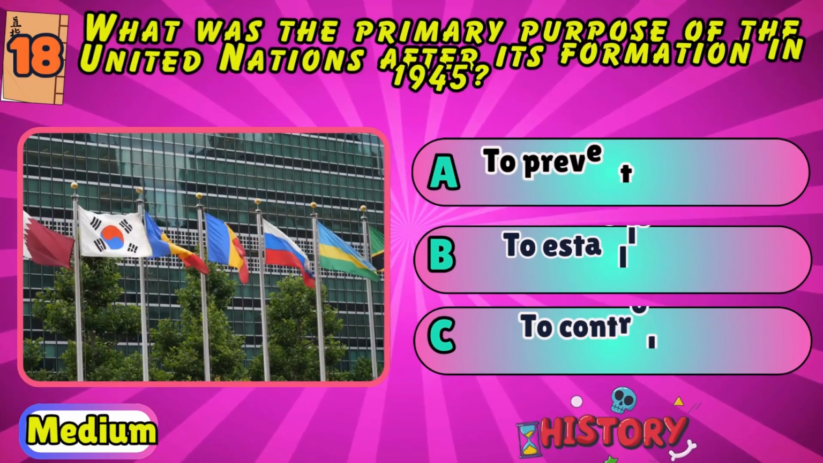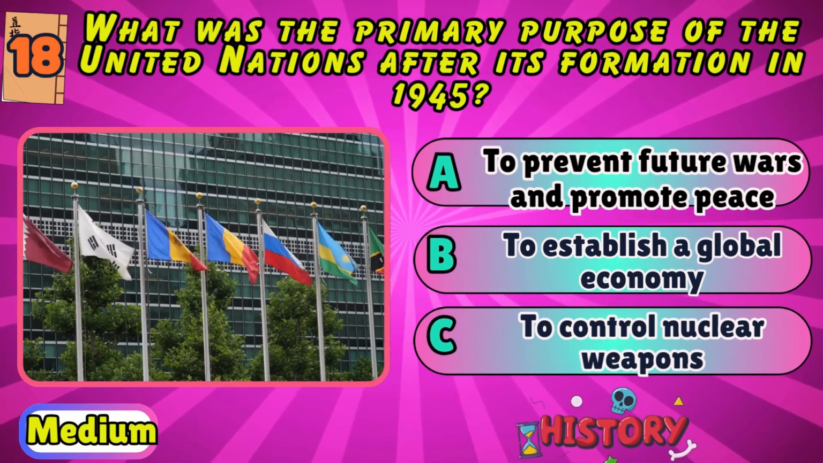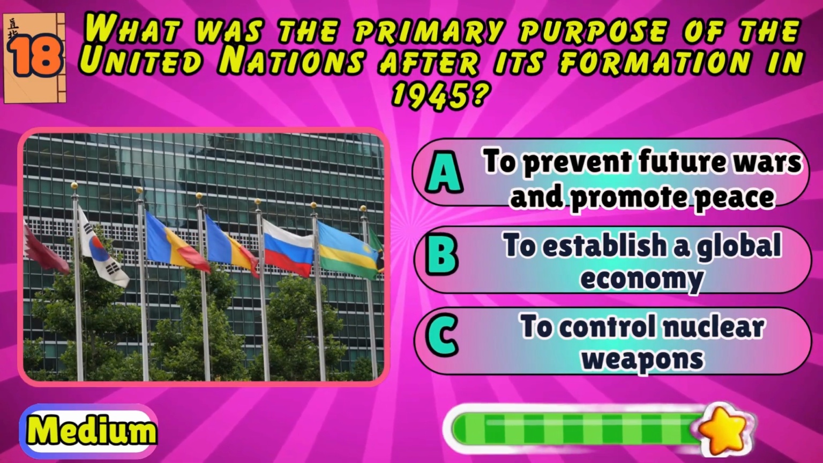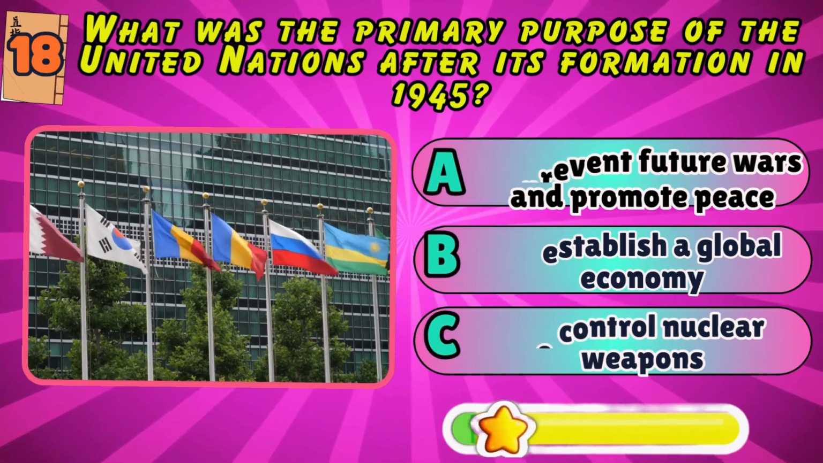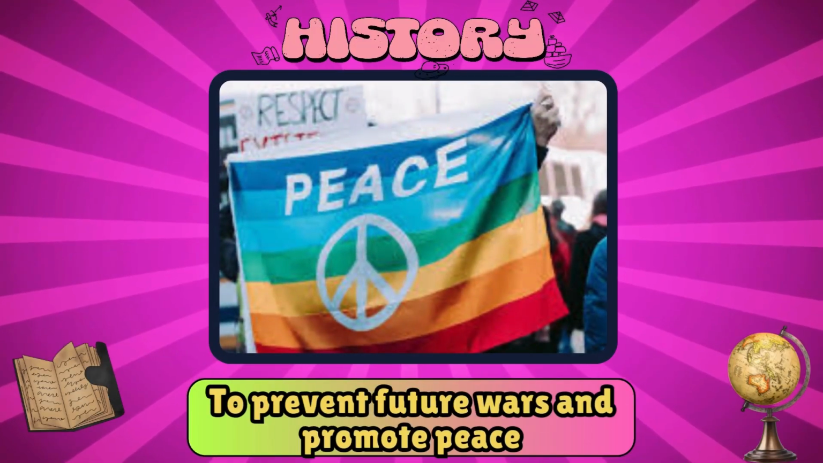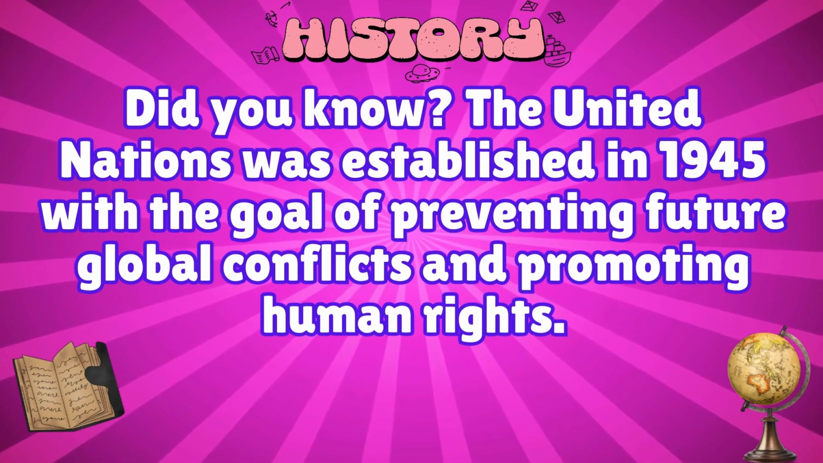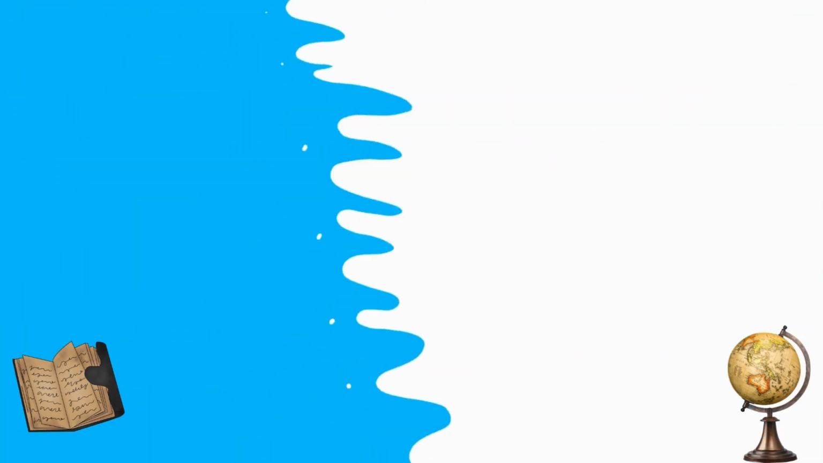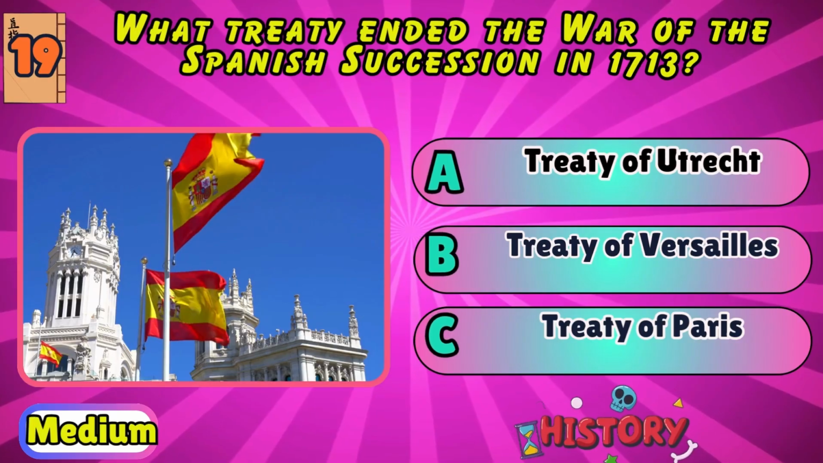What was the primary purpose of the United Nations after its formation in 1945? To prevent future wars and promote peace, to establish a global economy, or to control nuclear weapons? To prevent future wars and promote peace. Did you know? The United Nations was established in 1945 with the goal of preventing future global conflicts and promoting human rights.